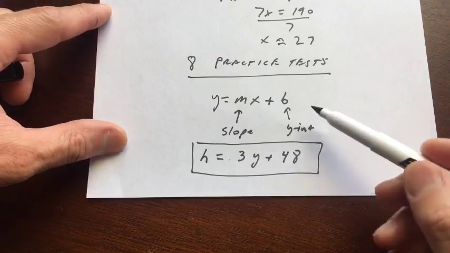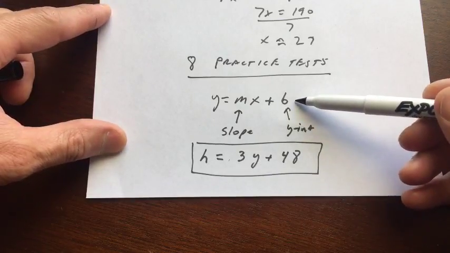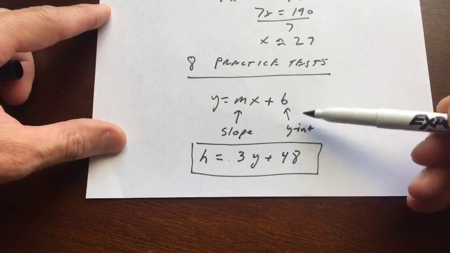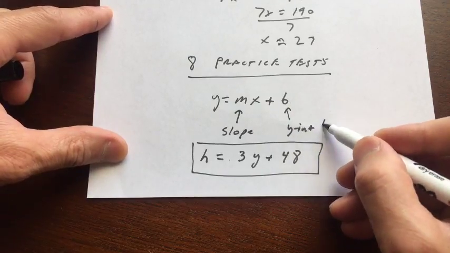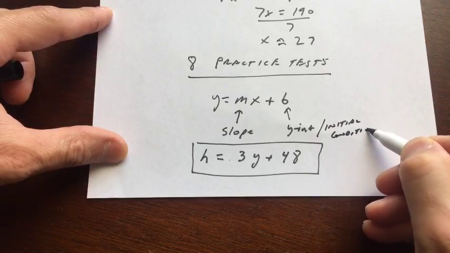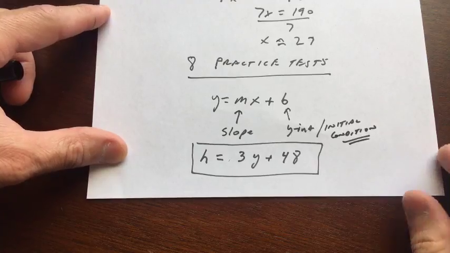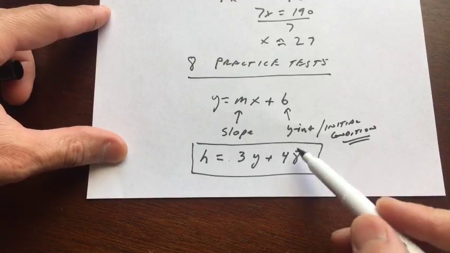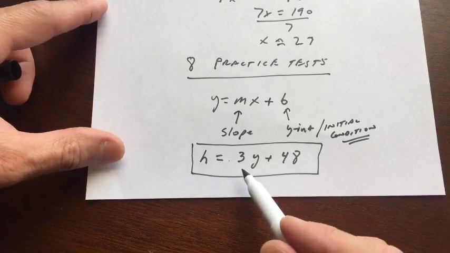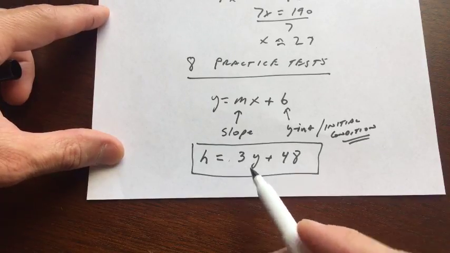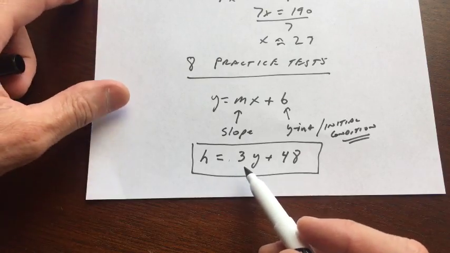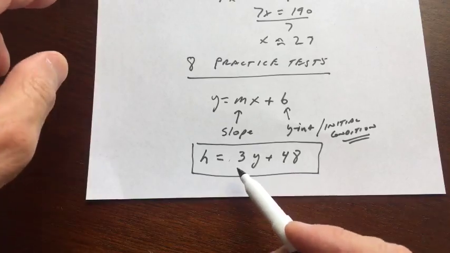And that's the key. When you look at this equation, the slope-intercept form of a line, the b value is the y-intercept. But another way to look at it when it comes to a story problem is it's the initial condition. The initial meaning the starting condition. This is the height of the person at the start of this time frame, at year 0, right? So then let me ask you another question. What do you think the 3 stands for? And anybody can jump in on this one. What do you think the 3 stands for in this equation?